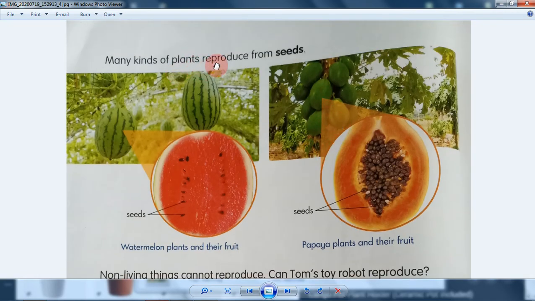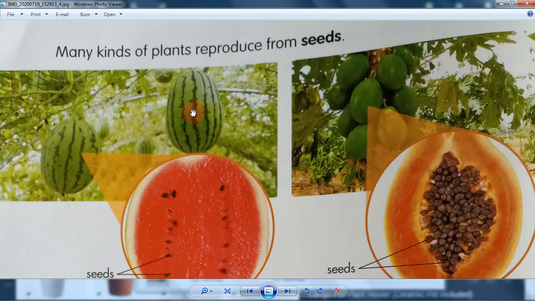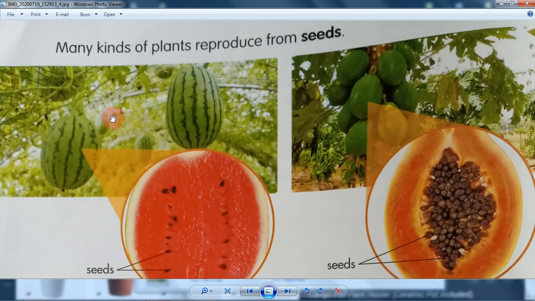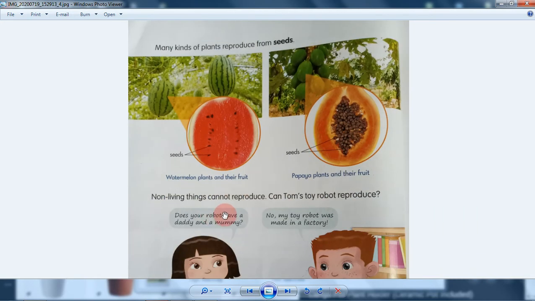Many kinds of plants reproduce from seeds. For example, like watermelon. What kind of watermelon is hanging in the sky like this? I have never seen it before. It usually will stay in the ground. This is papaya.